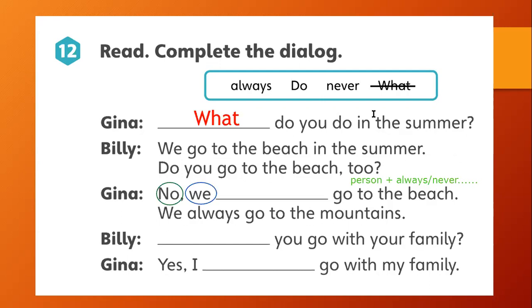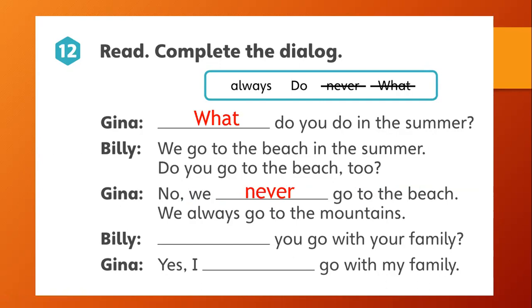And we have the person. The person is right here. We. Okay, so after the person, we put always or never. In this case, we have negative. So we're going to put never, all right? And we scratch that out of the options. No, we never go to the beach. We always go to the mountains.